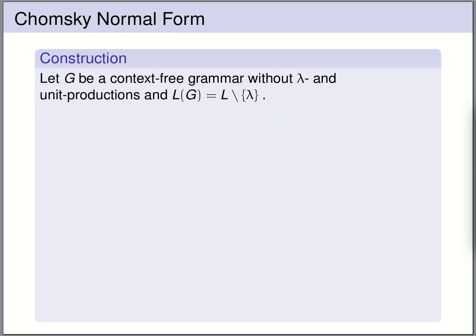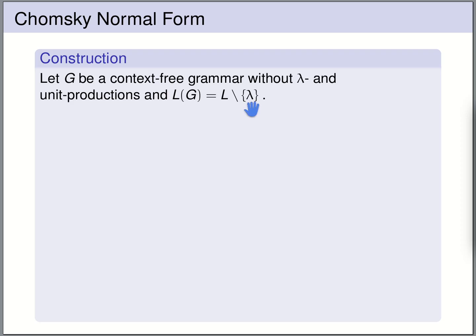Every context-free grammar can be transformed into a grammar in Chomsky normal form. The first step of this transformation is the removal of lambda and unit productions. And we've already seen how this can be done, so we assume that this has already been applied, so we are starting from a grammar that contains neither lambda nor unit productions. And it generates our language L except for the empty word.